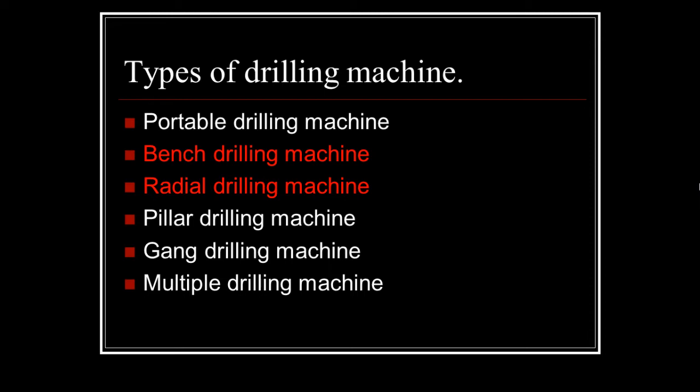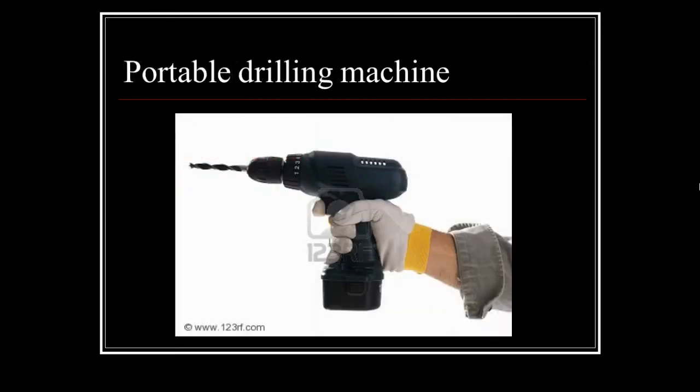Now there are different types of drilling machine, like portable drilling machine, bench drilling machine, radial drilling machine, pillar drilling machine, gang drilling machine, or multiple drilling machine. Let us see them one by one. The portable drilling machine can be carried and used anywhere in the workshop. That's why it is called a portable drilling machine.